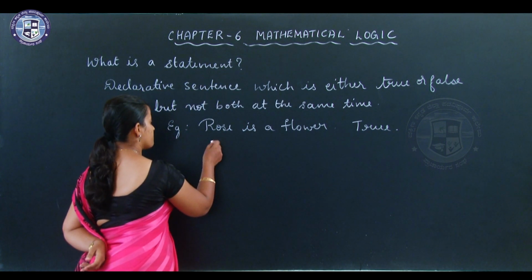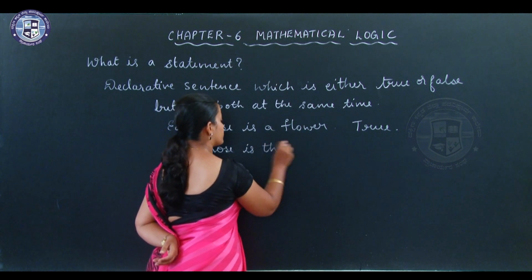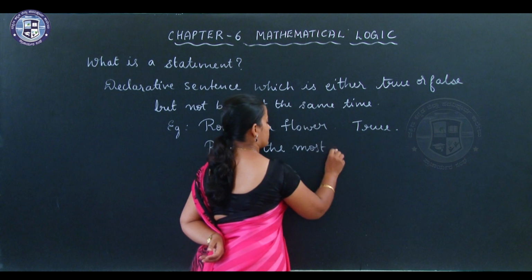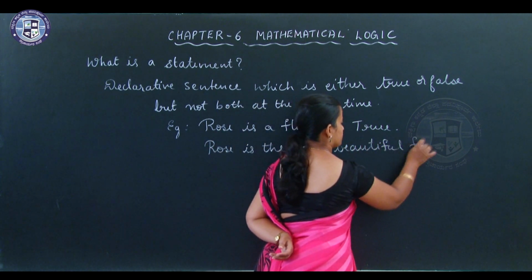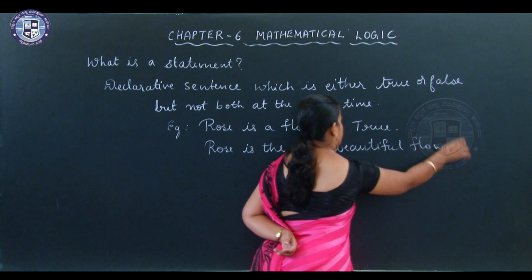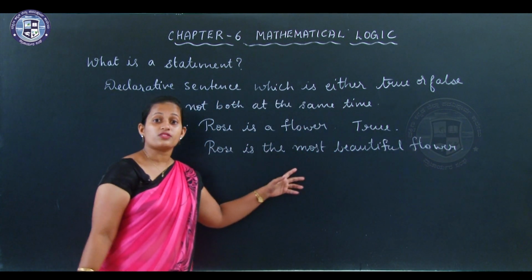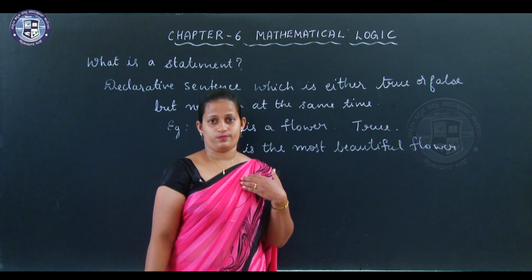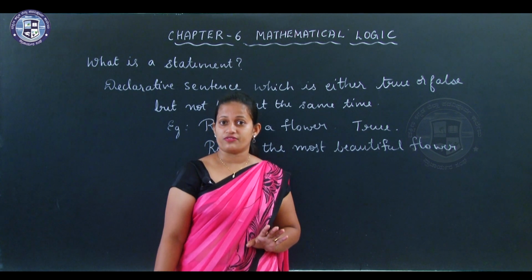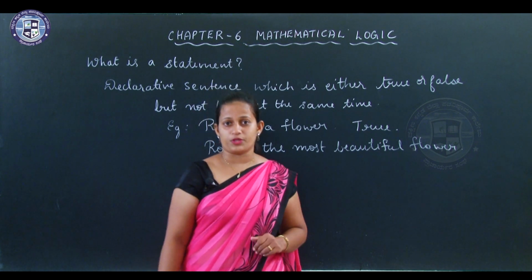If I say rose is the most beautiful flower, now see this sentence. I may say yes, true, rose is the most beautiful flower, but you may object, no ma'am, lotus is the most beautiful flower.